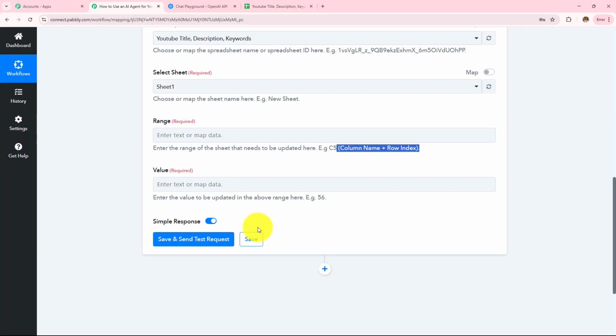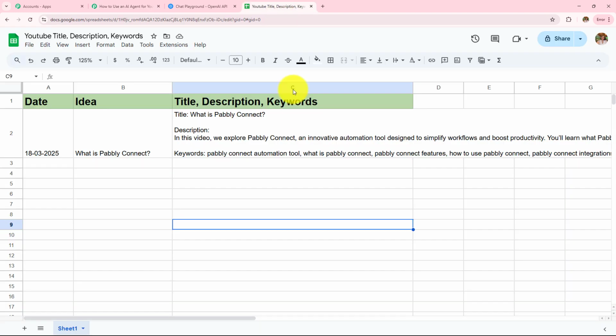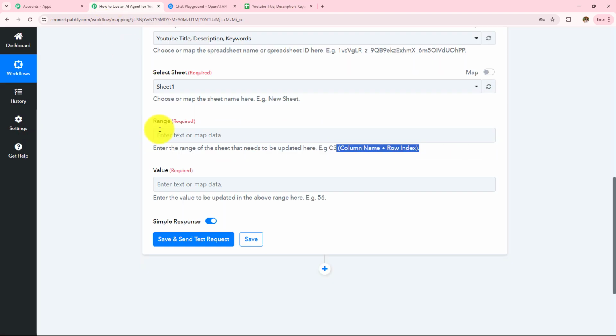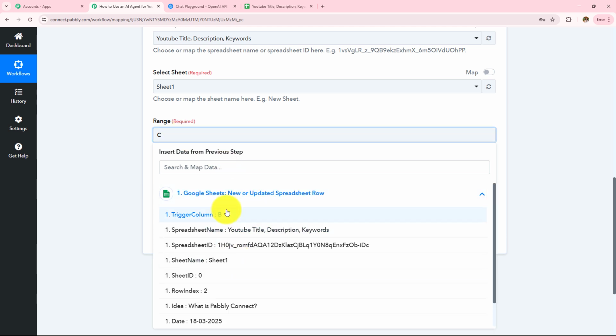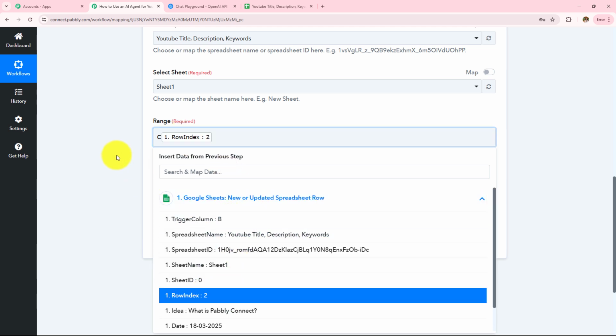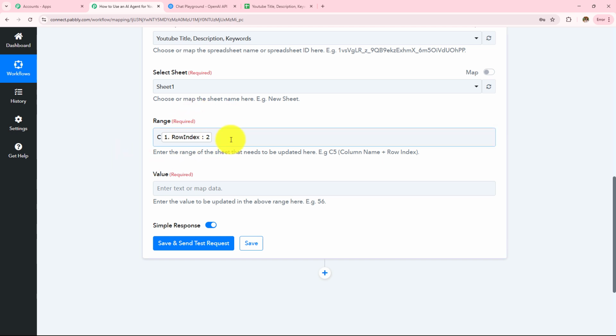So here we are going to create a range in such a way that it will be static for the column and dynamic for the row. So here I am going to enter the range as C because I have to keep the column static. This is my column and I want to keep this static, so I have entered this manually. And now we are going to enter the row by mapping. So here I have received the response. Here the row index is 2, so I have mapped that. Now it will keep changing as soon as I add new data, this will be replaced with the new data.